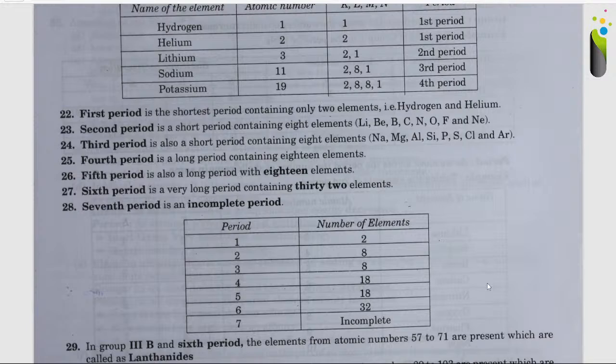Second period is a short period containing 8 elements, namely lithium, beryllium, boron, carbon, nitrogen, oxygen, fluorine, and neon. Third period is also a short period containing 8 elements: sodium, magnesium, aluminium, silicon, phosphorus, sulfur, chlorine, and argon. Fourth period is a long period containing 18 elements. Fifth period is also a long period with 18 elements. Sixth period is a very long period containing 32 elements. Seventh period is an incomplete period.